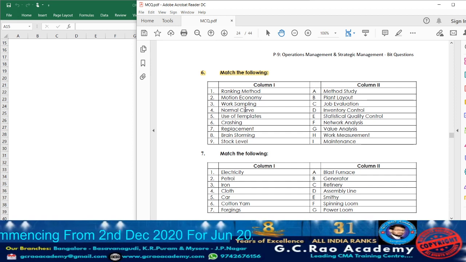Point number 3, work sampling. Why will work sampling usually be done? So as to ascertain whether the work that is completed is appropriate or not. Where are they going to apply it? We can tell work sampling is one of the techniques which will be applied in work measurement.